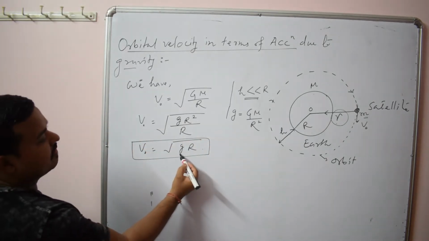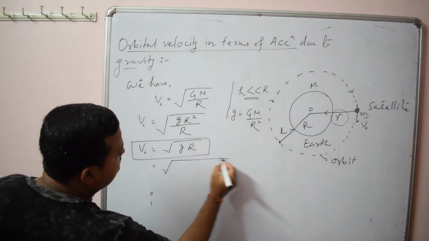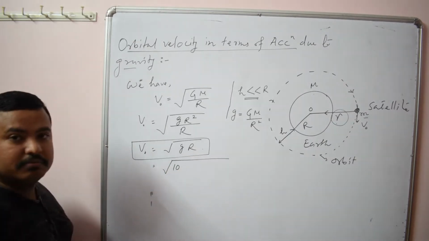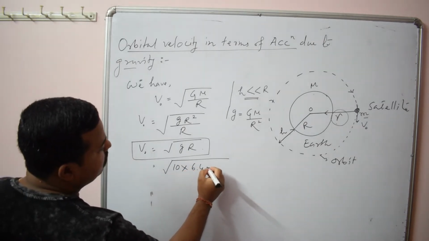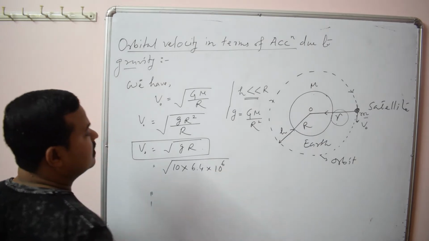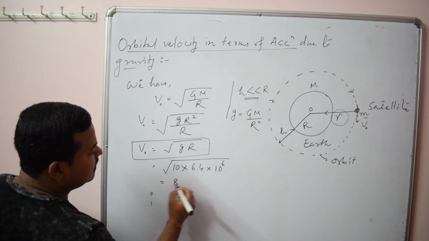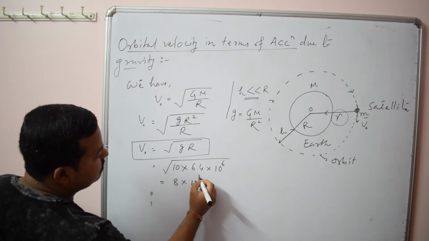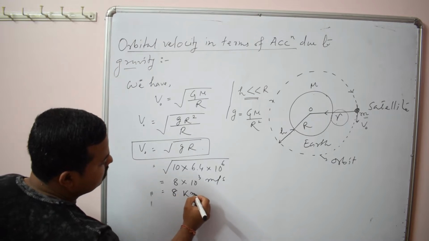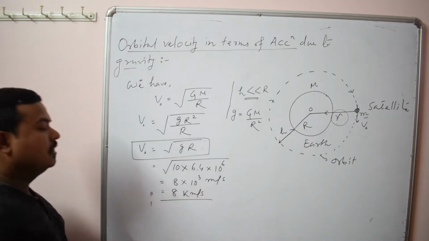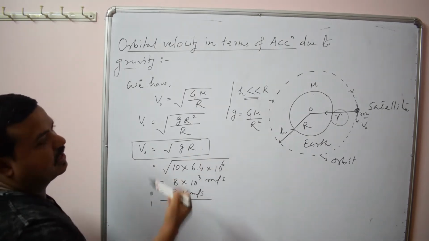Acceleration due to gravity, that is g. Now you can put the value of g as 10 meter per second square and the radius of the earth 6.4 into 10 to the power 6 meter. If you calculate, it comes to be 8 into 10 to the power 3 meter per second, or 8 kilometer per second.